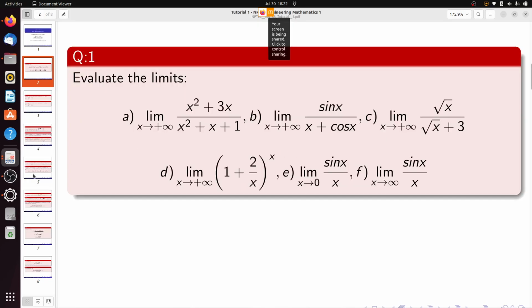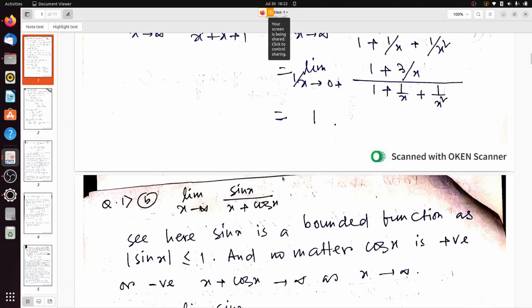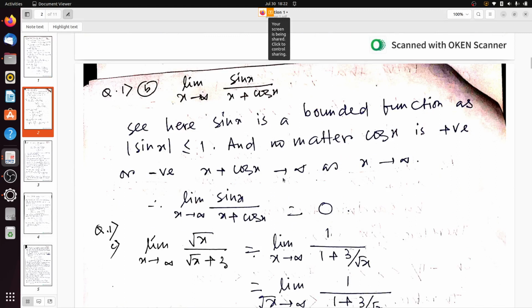Now see, the next question is limit x tends to infinity of sin x by x plus cos x. Limit x tends to infinity of sin x divided by x plus cos x. Now sin x is a bounded function, and sin x is bounded by 1.